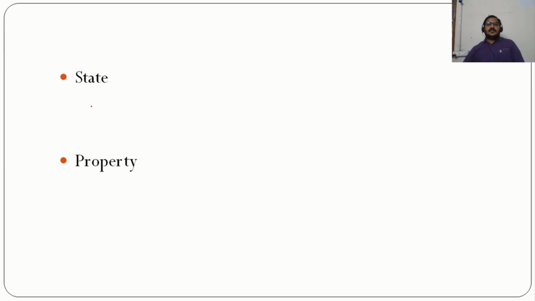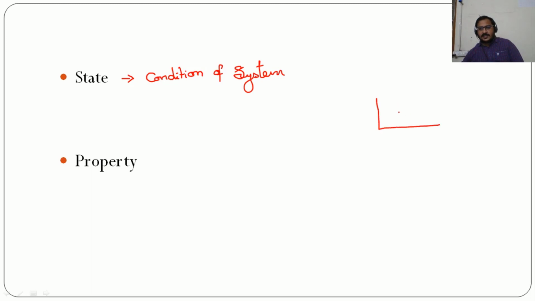Now, let us talk something about the state of the system. What is the state of the system? State is nothing but the condition in which the system is existing. So, it is nothing but the condition of the system. Suppose, let us take a piston cylinder arrangement like this, in which certain amount of gas is present.